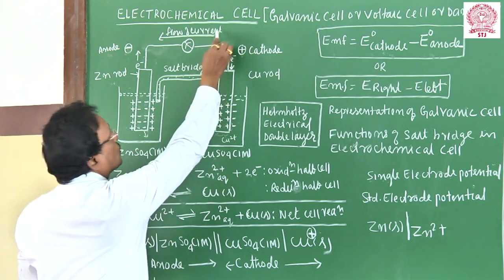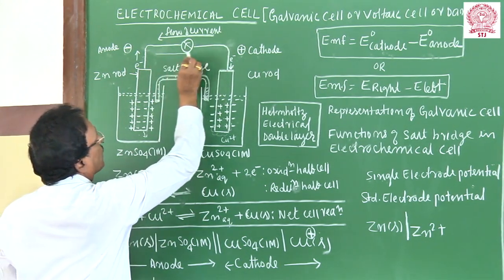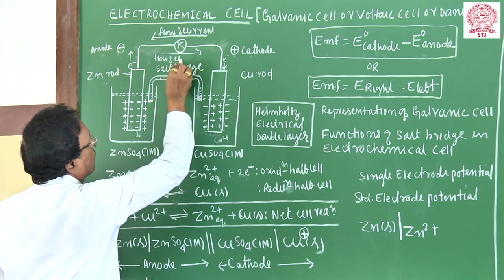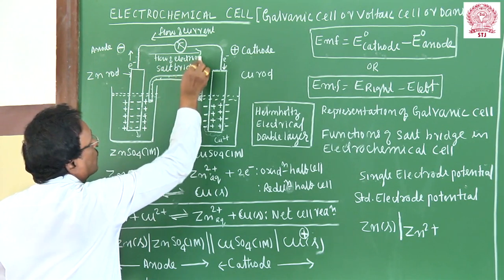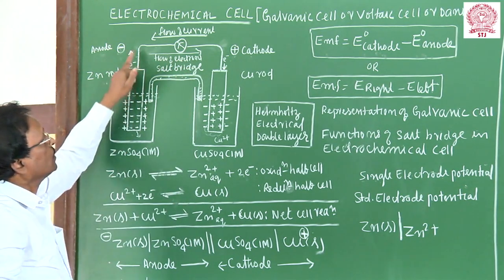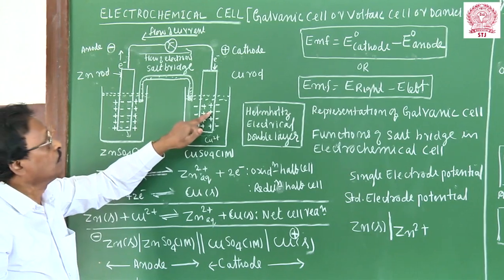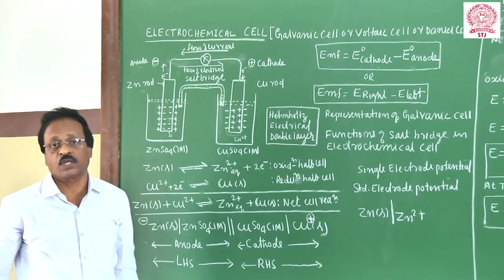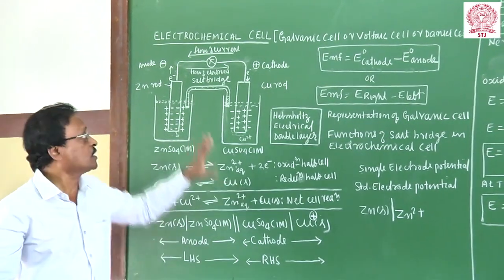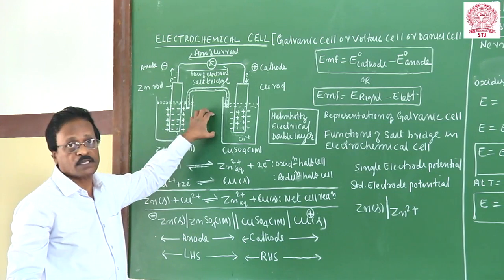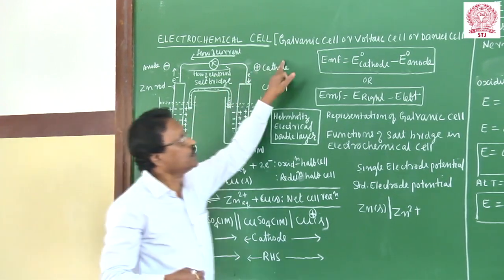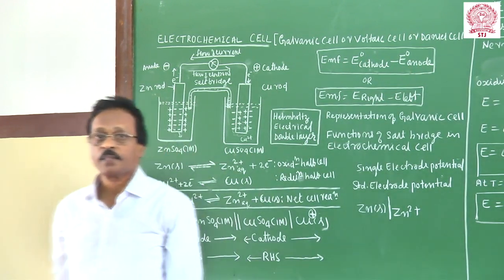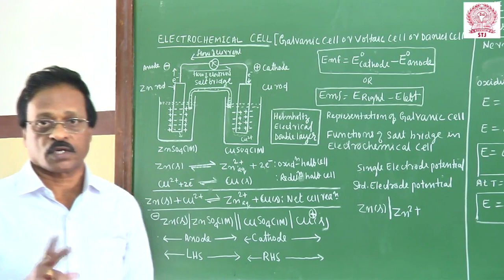The current flows from the cathode to the anode, so the flow of electrons will be in the opposite direction. The electrons travel through the outer circuit to the cathode, where reduction occurs. The potential difference between the two electrodes is called the electromotive force of a cell. This device is called an electrochemical cell. Generally, we call it a galvanic cell, a voltaic cell, or a Nernst cell.